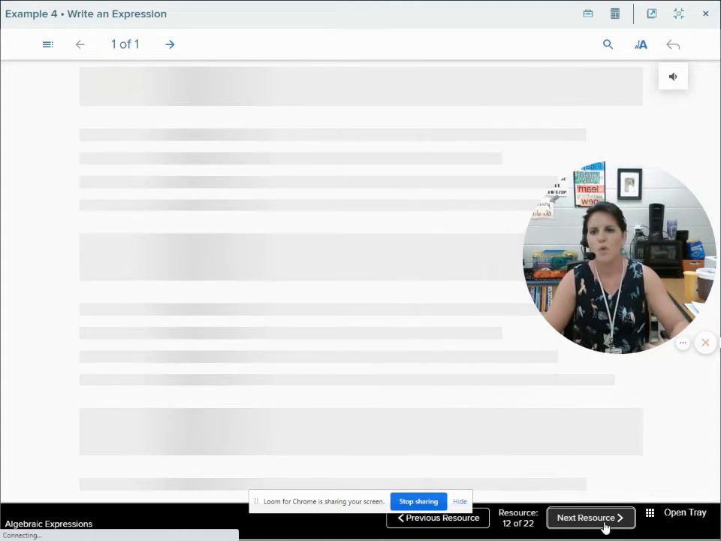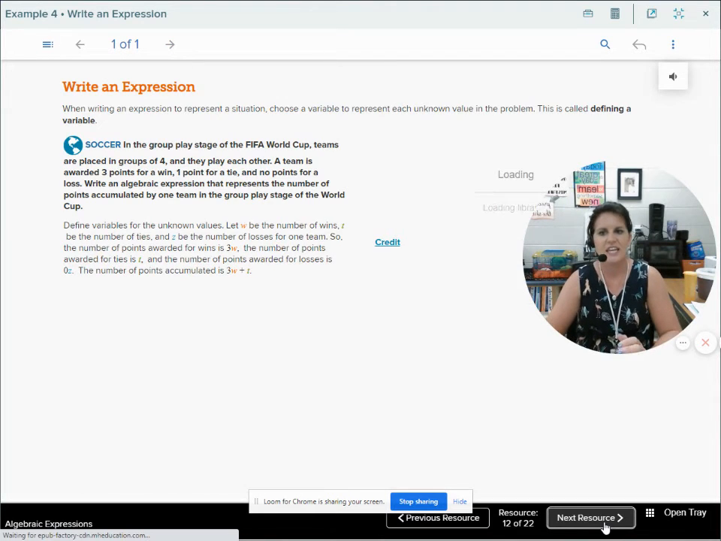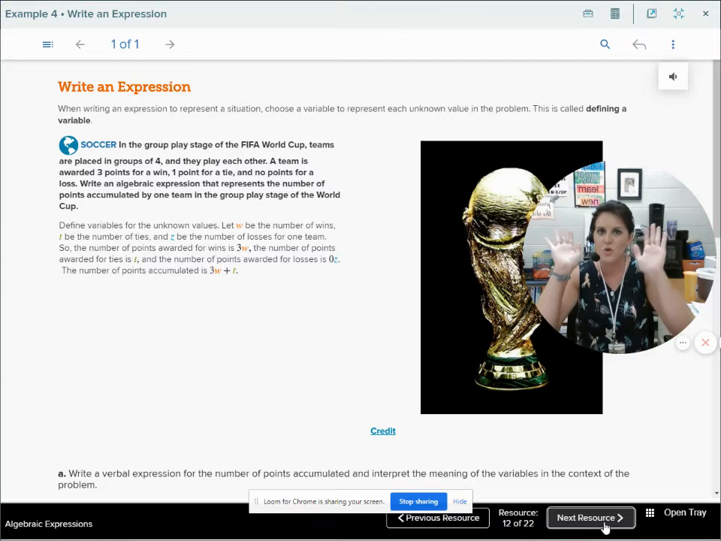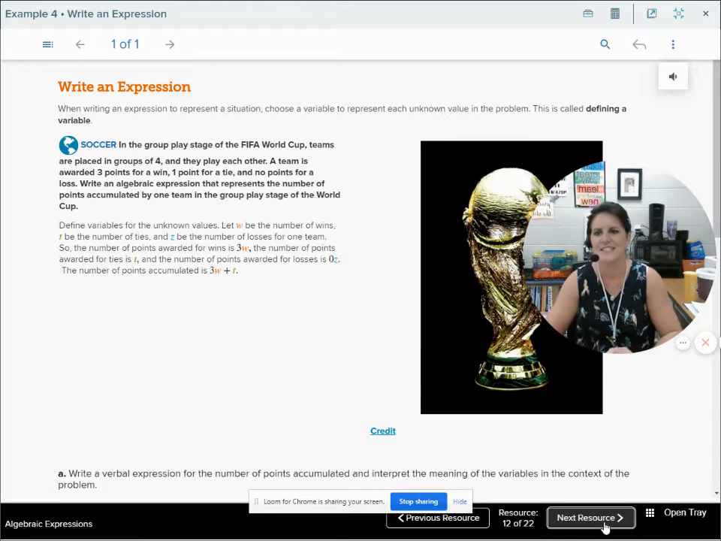Okay, example 4, we're going to write an expression yet again, but this is our word problem. Don't think word problem. Ugh, think word problem. Woohoo, I get to read in math class. Yay. When writing an expression to represent a situation, choose a variable to represent each unknown value in the problem. This is called defining the variable. It's important to define your variable so that somebody can just pick up your work and know what you're talking about. Soccer. This problem has to do with soccer.